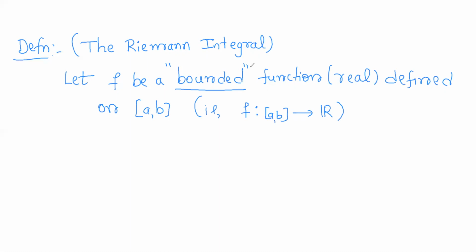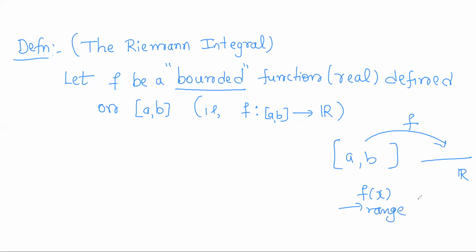A function is bounded means, we say that a function is bounded if its range is bounded. So you know what the range is. Actually f is a function from the closed interval a comma b to R. So f maps the closed interval a comma b to the real line R, right? So it is a function. This function f is said to be bounded if the set of all images, which is called the range, is a bounded set.